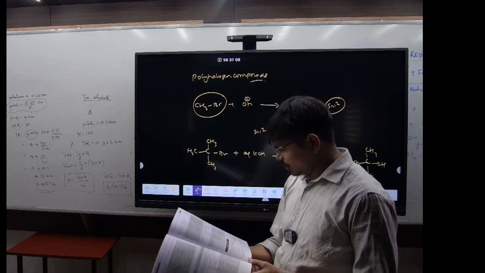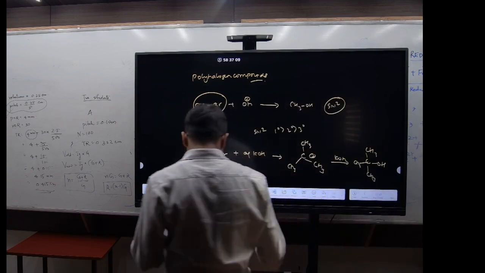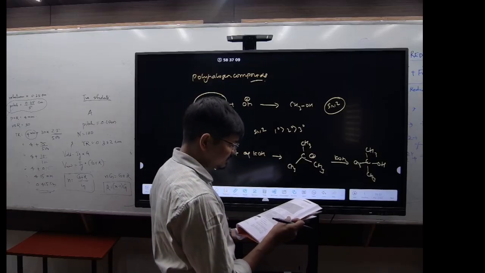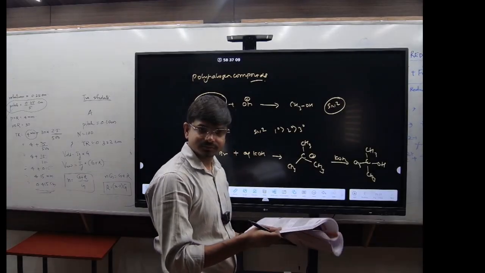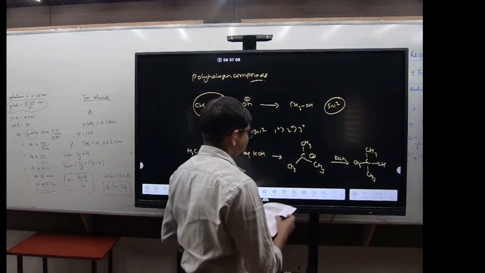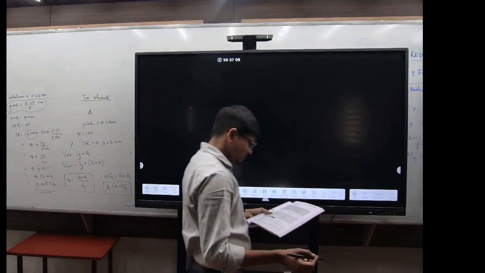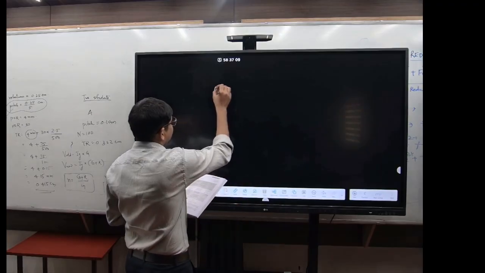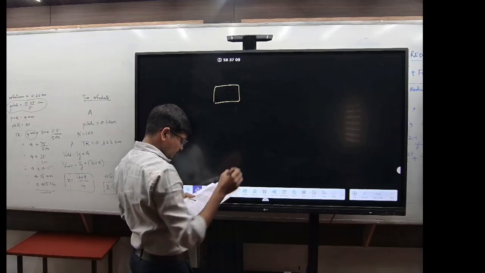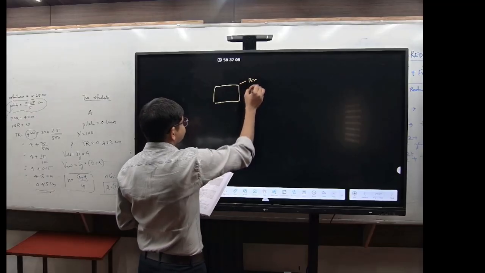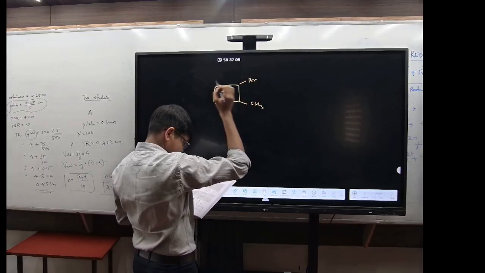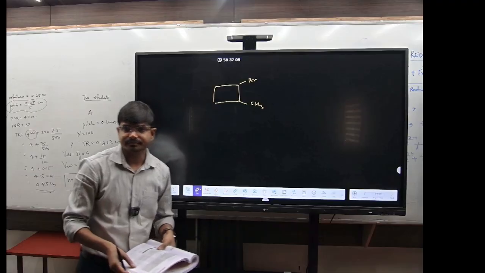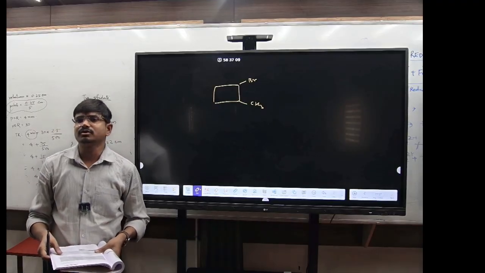Now question number 3. The maximum number of possible optical isomers in 1-bromo 2-methyl cyclobutane, right? See here. They are asking about isomers. Maximum number of possible optical isomers in 1-bromo 2-methyl cyclobutane, right? How many different stereoisomers are possible?